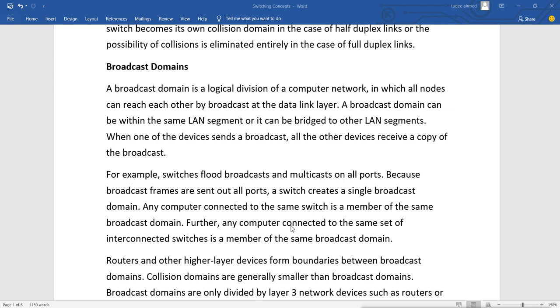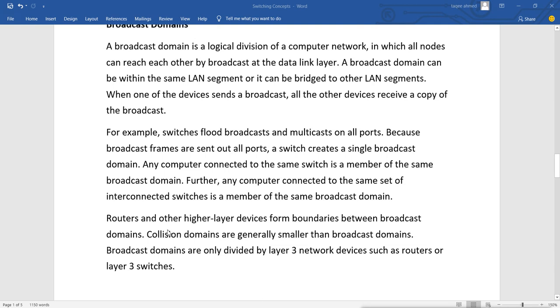All the computers connected to the switch are members of a single broadcast domain. Further, any computer connected to the same set of interconnected switches is a member of the same broadcast domain. That means if I connect two or three switches together with a cable, it will also be a single broadcast domain. If one PC sends a broadcast from one switch, it will go to the other connected switches also.